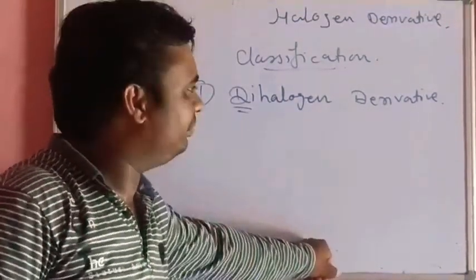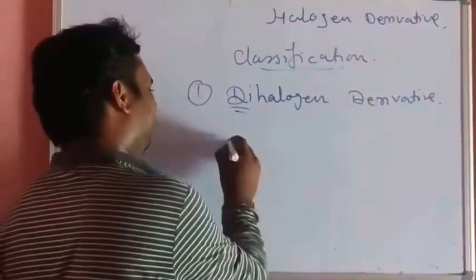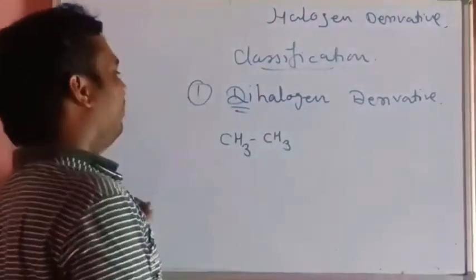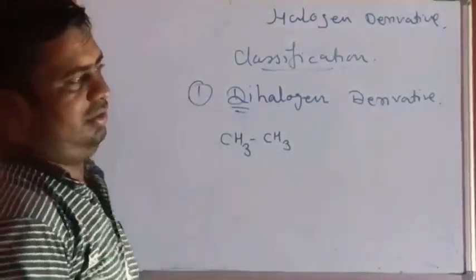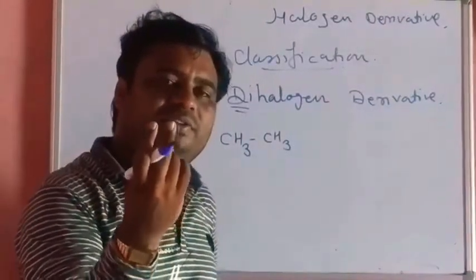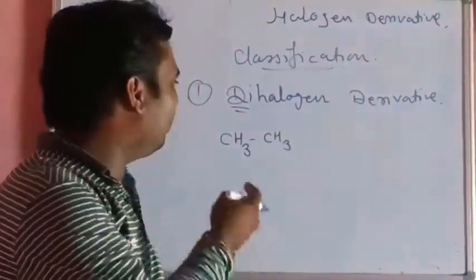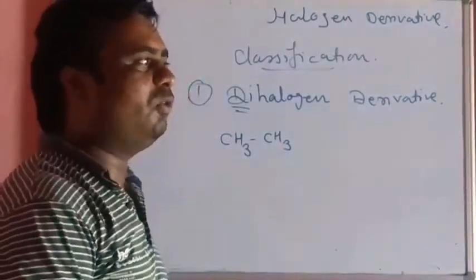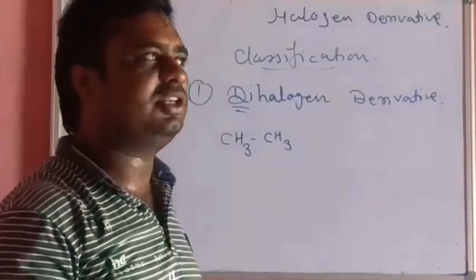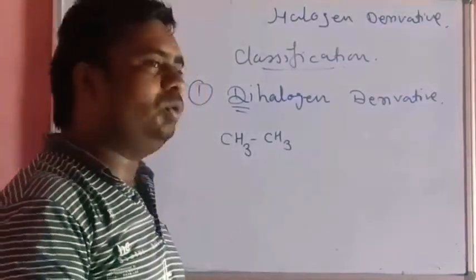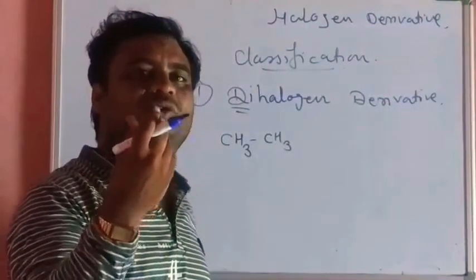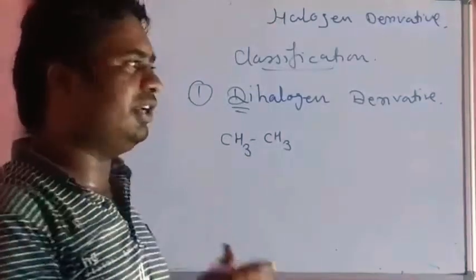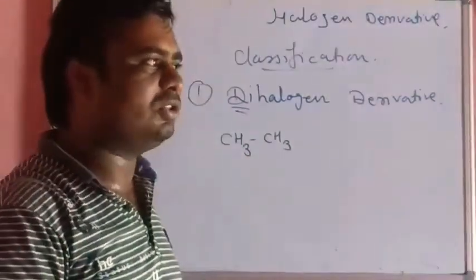Suppose here we have the formula of ethane. There are two carbon atoms and 6 hydrogen atoms overall. We have to prepare the dihalogen derivative. Then the two halogen atoms replace two hydrogen atoms from different or adjacent carbon atoms of the same molecule, giving the dihalogen derivative.